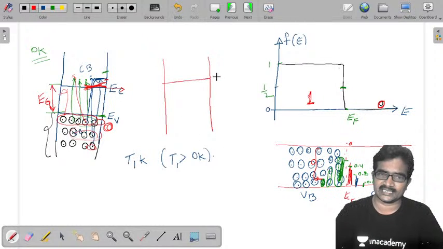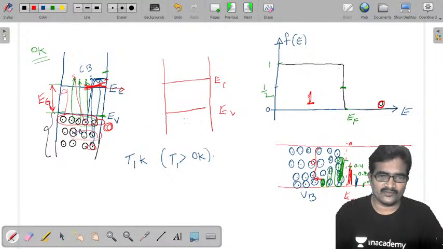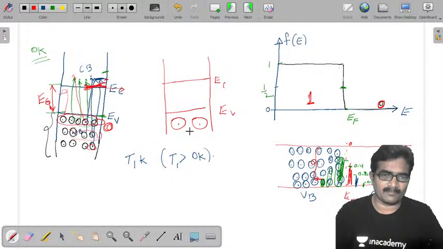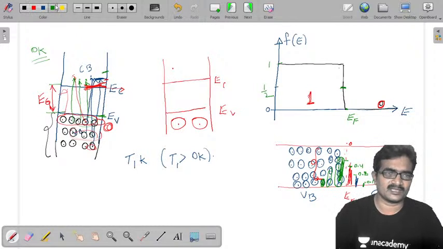Let us take this as EC and this as EV. For better understanding, I am taking only two covalent bonds here. On increasing temperature, this covalent bond is breaking, and the electron is moving from here to here.